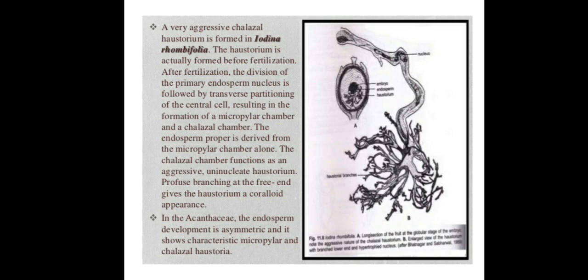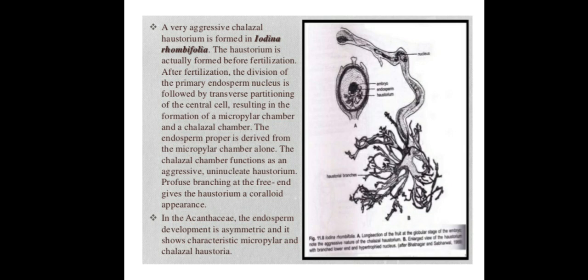After fertilization, division of the primary endosperm nucleus is followed by transverse partitioning of the central cell. So transverse walls will be formed in the central cell.